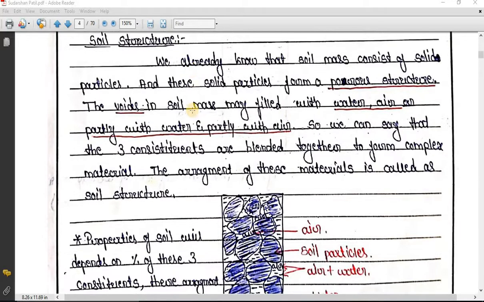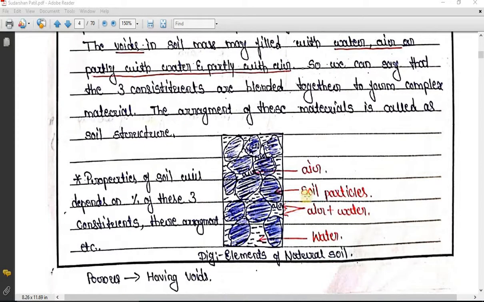So you can see over here, if I consider a handful of soil, there are various components present in it. The first and very important component is soil particles. In between these soil particles voids are present. In these voids either air or water will be present, and in some voids air and water both will be present. So there are mainly three components: air, soil particles and water.